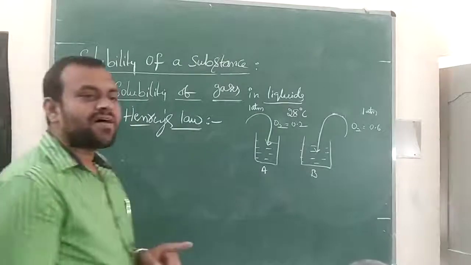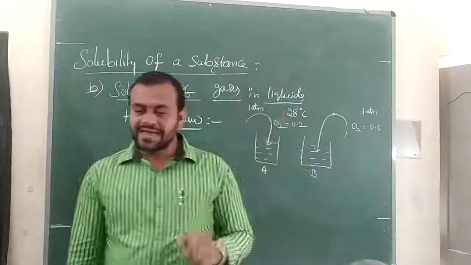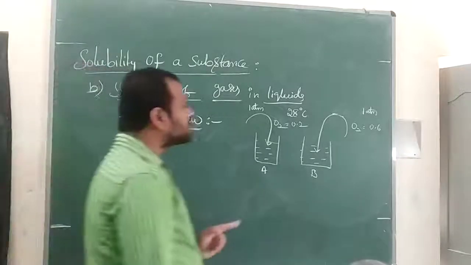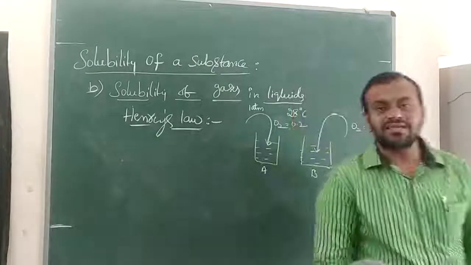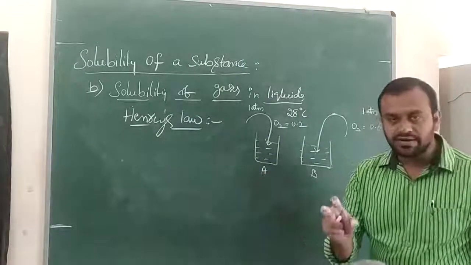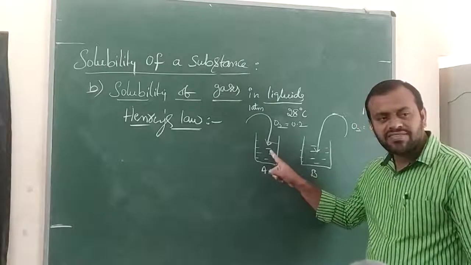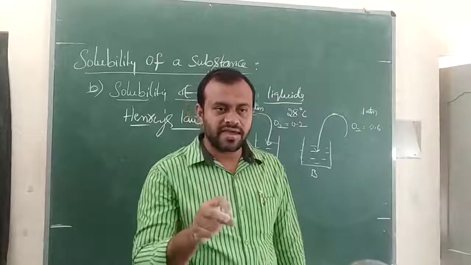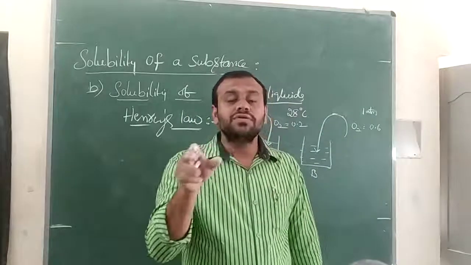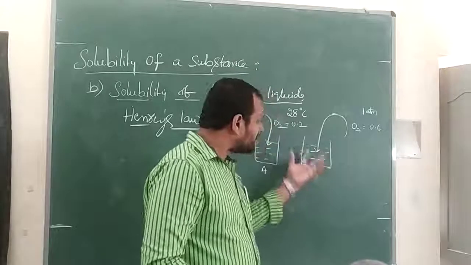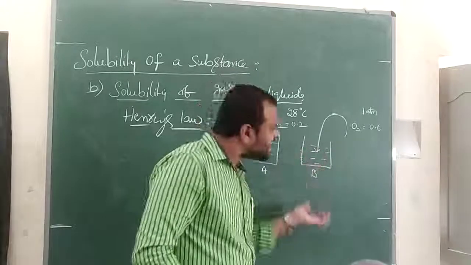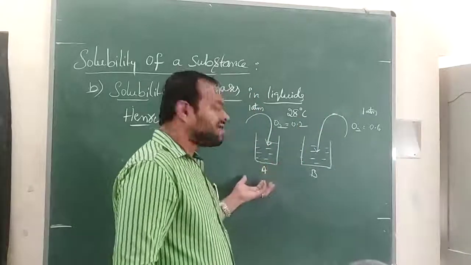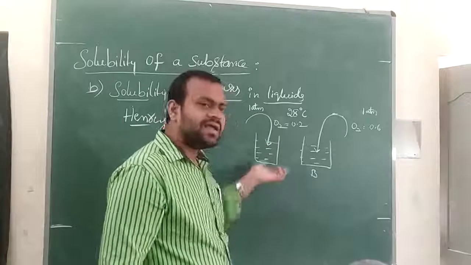So the partial pressure of gas over the liquid in the vapor phase is directly proportional to its mole fraction present in the solution. Once again I will repeat: the partial pressure of gas in its vapor phase is directly proportional to its mole fraction. If more gaseous particles are present, then there will be more gaseous pressure. If fewer gaseous particles are present, then there will be less pressure.